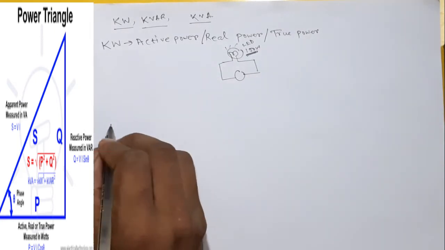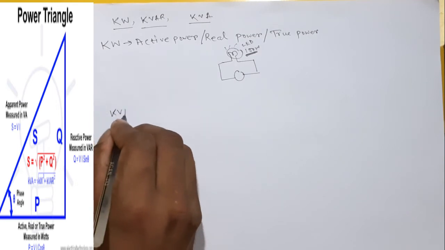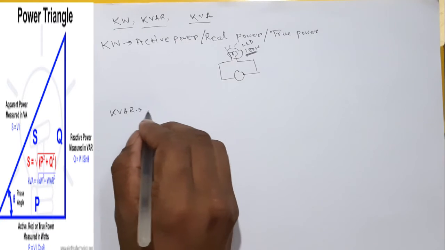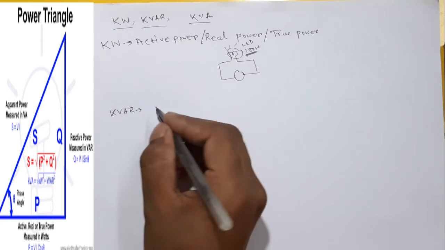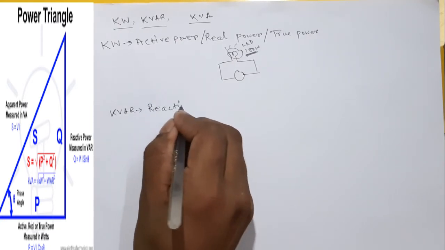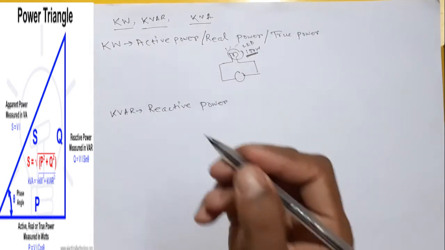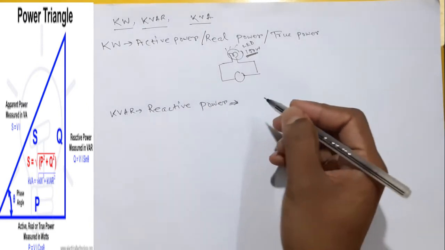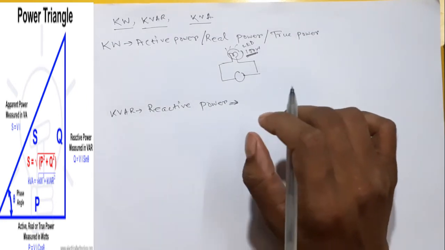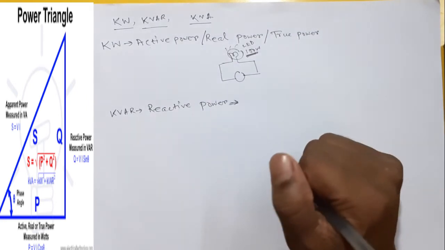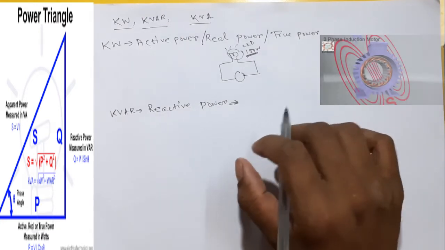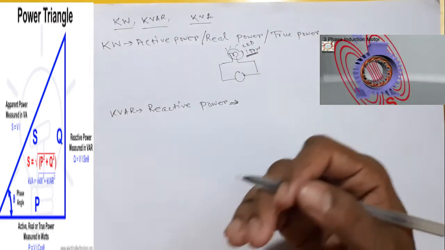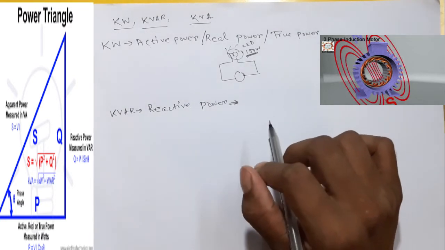But in case of kVAr, this is reactive power. But what is the reactive power? So friends, it is a power in the electrical circuit which does not actively do work, but it is most important to run the induction motor.